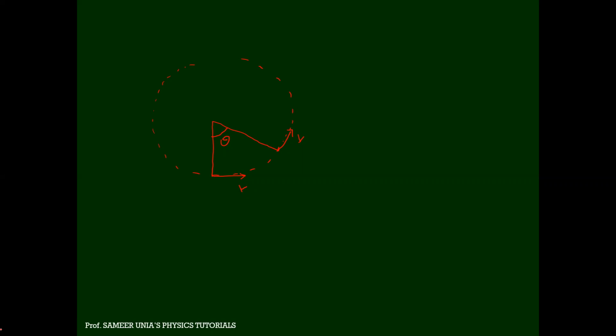Suppose the speed is constant, but then what is changing? Please reply. The direction of velocity is changing. So can you tell me the formula for change in velocity? We had done this: under root v1 square plus v2 square minus 2 v1 v2 cos theta. Proofs are important, what I am doing right now.